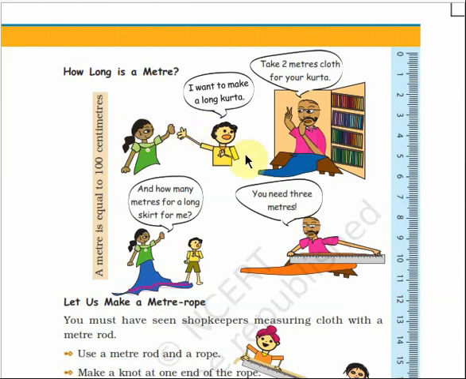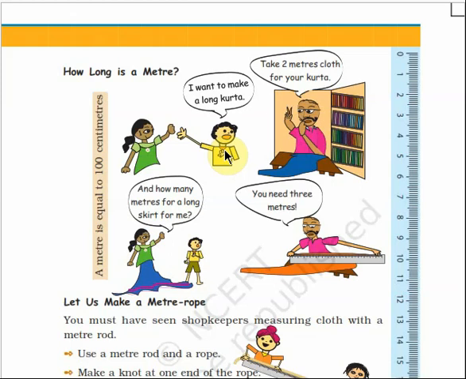Let us see a conversation between these two children and a shopkeeper. See, this boy is saying, I want to make a long kurta. What does he want to make? He wants to make a long kurta. So what is the shopkeeper saying? Take 2 meters of cloth for your kurta. So this boy doesn't know how much length of cloth is needed to make a long kurta for him. So when he asked the shopkeeper that he wants to make a long kurta, the shopkeeper tells him that he has to take 2 meters of cloth for making a kurta for him.